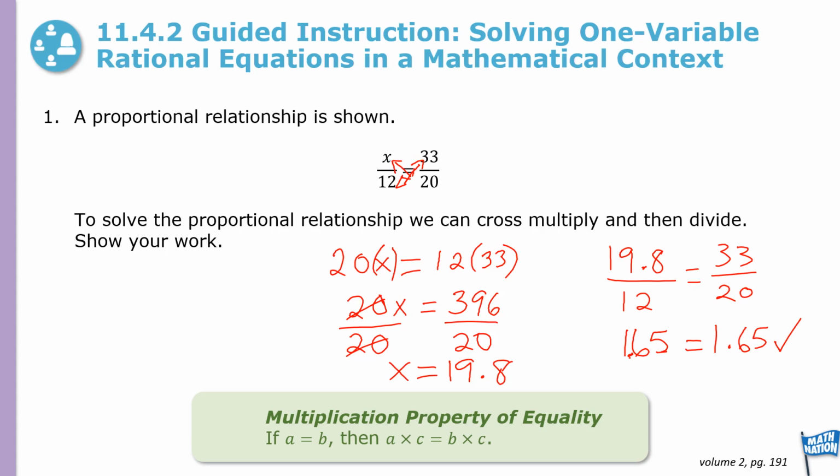Looking at this process, we also have another method of solving these rational equations. We have the multiplication property of equality. If A equals B, then A times C should equal B times C. I'll give you a minute to write this down. Get this in your notes.